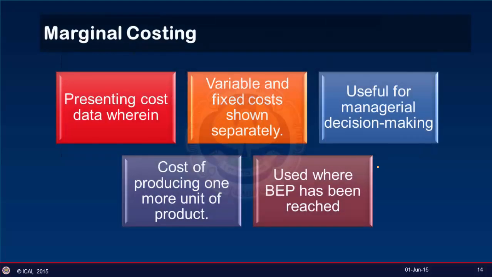Now marginal costing may be defined as a technique of presenting cost data wherein variable costs and fixed costs are shown separately for managerial decision making. Marginal costing is not a method of costing like process costing or job costing. Rather, it is simply a method or technique of analysis of cost information for the guidance of management, which tries to find out an effect on profit due to changes in the volume of output.